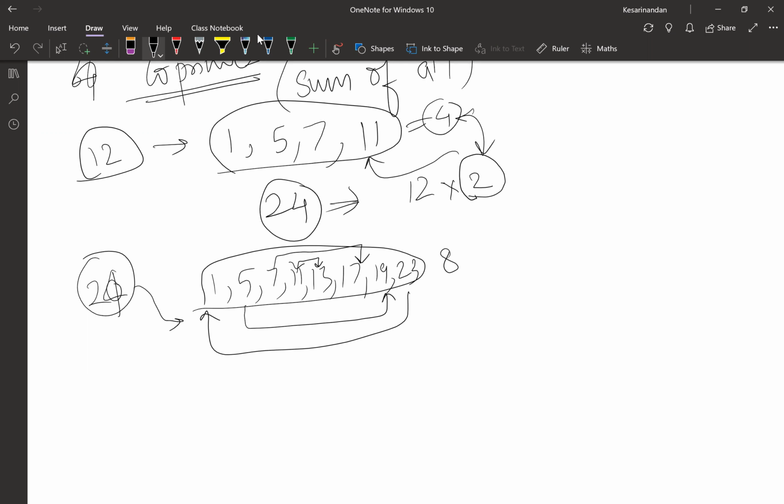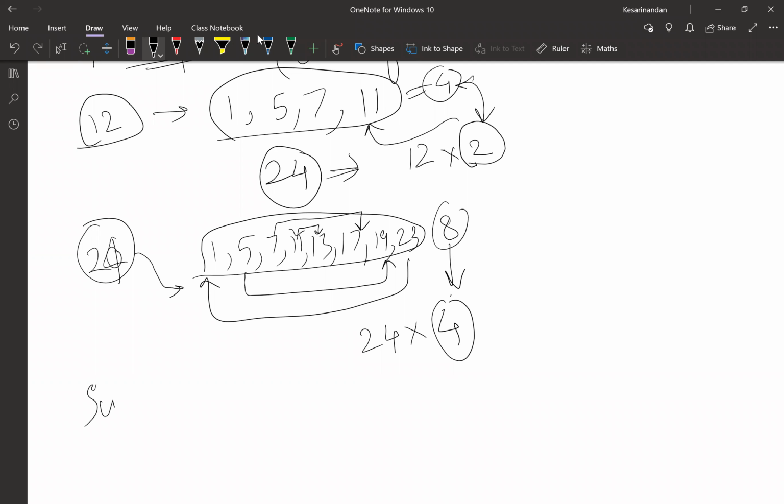Are you guys observing it? Yes. How many times did we do it? 4 times. So will the answer be 24 into 4? 96. And yet again, this 4 is exact half of it. Are you guys noting down the pattern? Yes. So then here is the answer.